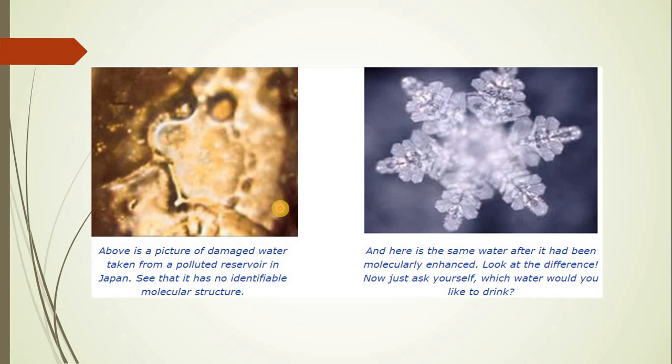Now, what is the use of understanding this structure of water? Here, I have given you two separate pictures of water molecules. The first one has been taken from a polluted lake and the structure has been analyzed. This structure depicts that there is distortion of the molecules within the water, and as a result, this is the damaged water molecule picture from a polluted reservoir from Japan.